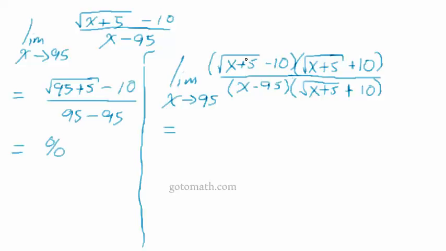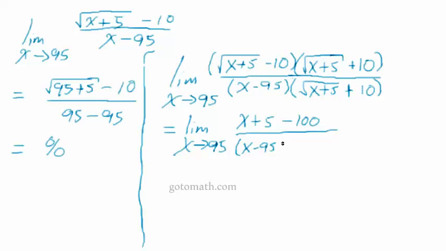Okay, let's try this. So we got the square root of x plus 5 times the square root of x plus 5. And that just ends up being x plus 5. Then we got minus 10 times positive 10, so that becomes a negative 100. And then that's all over x minus 95.